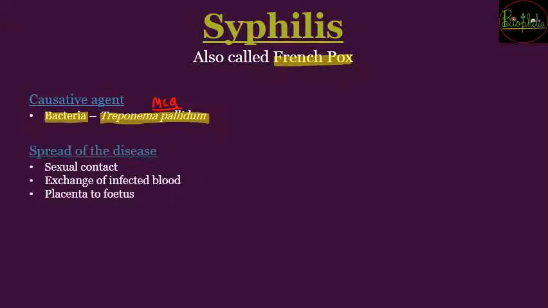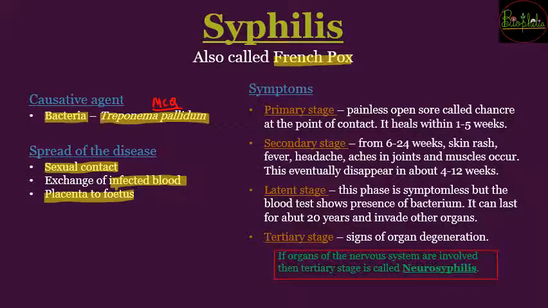Now the spread of disease for syphilis is going to be because of sexual contact, exchange of infected blood, as well as from the placenta to the fetus. So there are 3 ways from which the spread of syphilis can occur. So what are the symptoms of this syphilis? Now syphilis is a very important disease as far as symptoms are considered. So the symptoms here you see in stages.